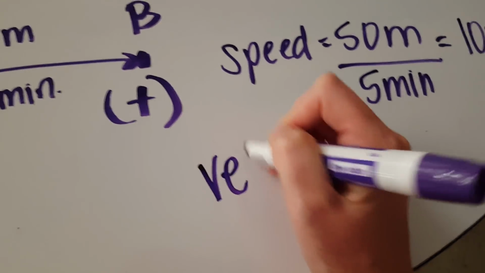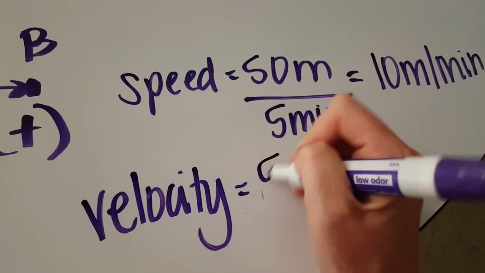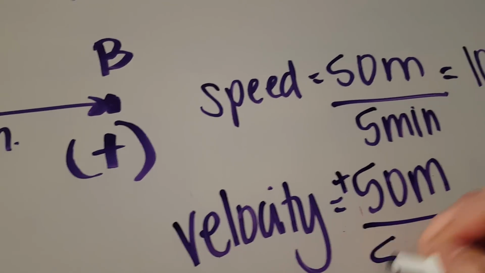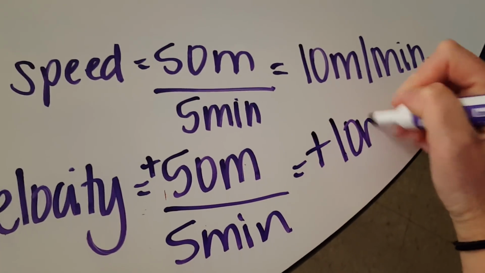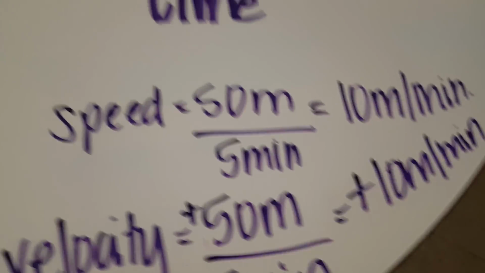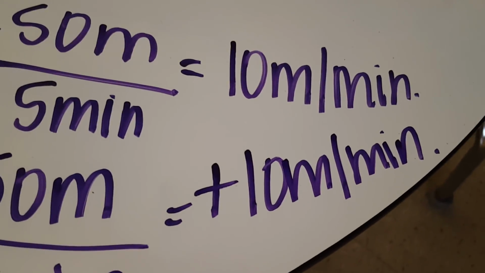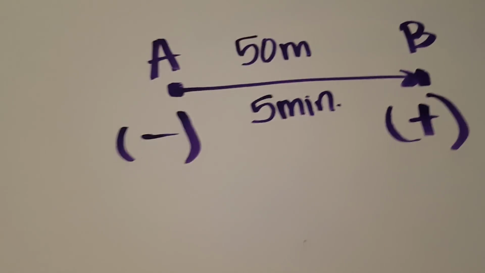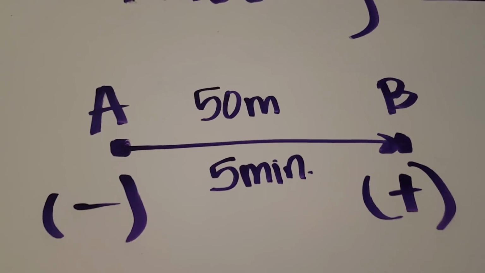Well, my velocity is 50 meters. And I'm going 50 meters in the positive direction over 5 minutes. So my velocity is positive 10 meters per minute. So in this particular example, the velocity is the exact same speed attached with a direction, in the positive direction. But that is only when the distance and the displacement are the same.